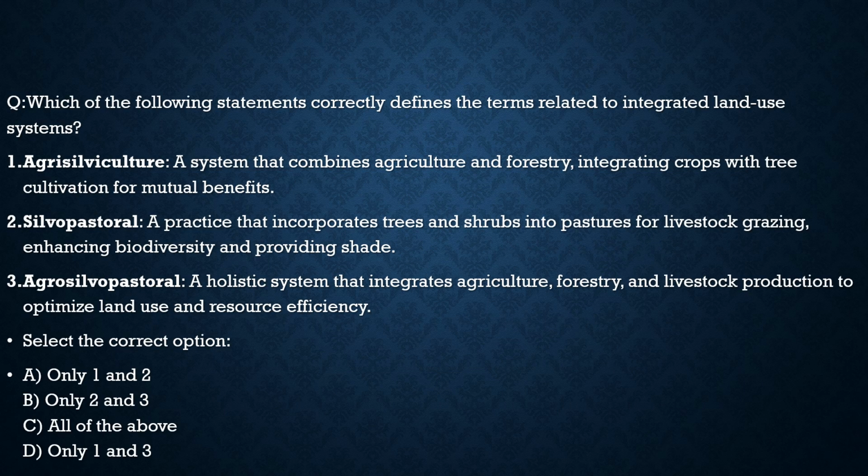Here, the first question says, which of the following statements correctly define the terms related to integrated land use system? So we discussed agroforestry. Now there are different types in it. Let's try to understand whether they are well defined or there is something wrong with these statements. The first statement is about agri-silviculture. It is a system that combines agriculture and forestry, integrating crops with trees cultivation for mutual benefits. 100% correct. We discussed it.